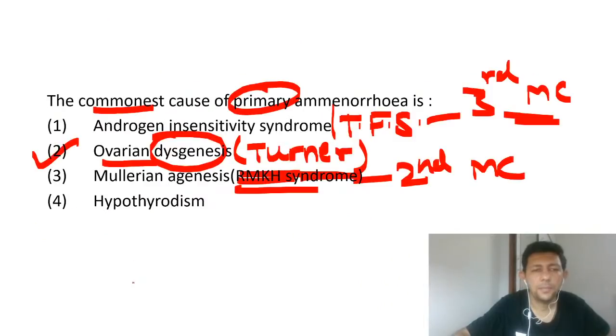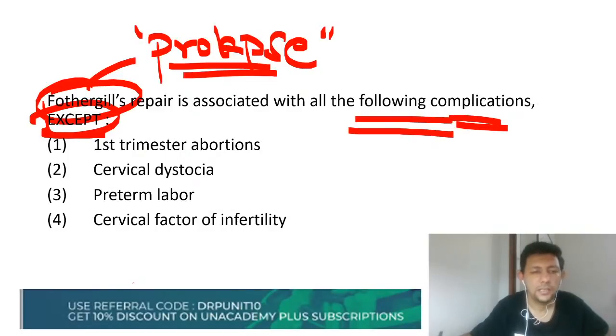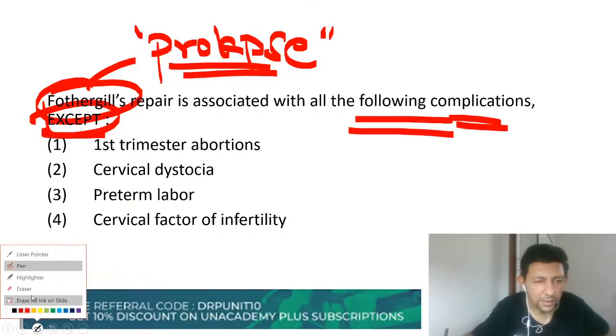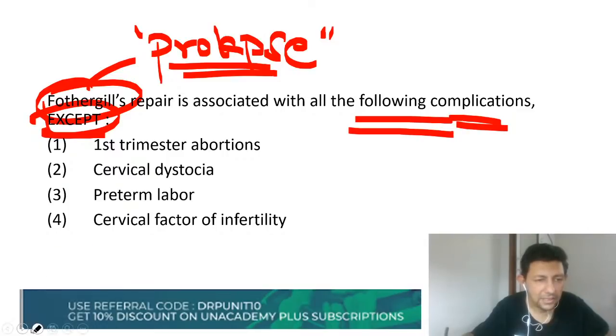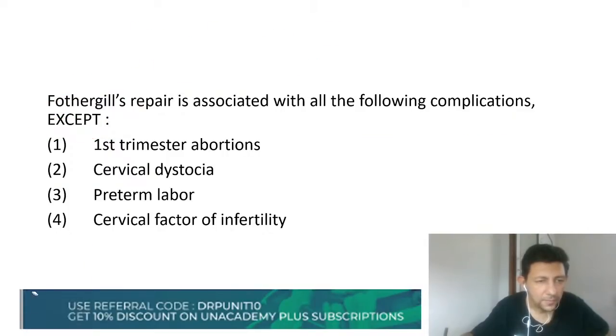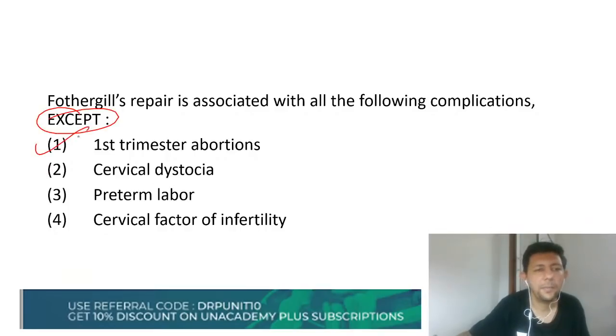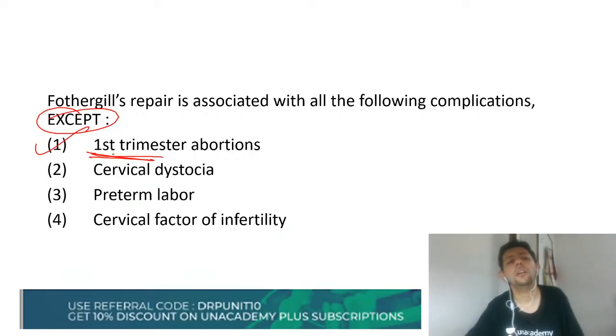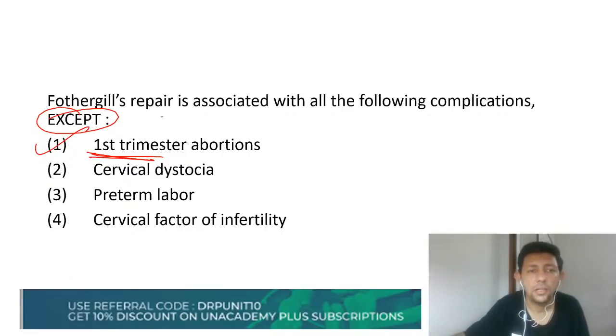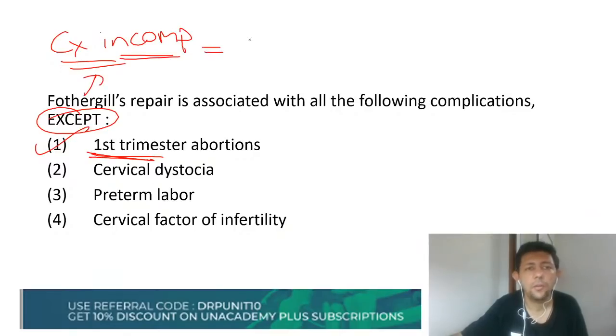Now if we go back to the MCQ, now all of you know the answer to this very, very important MCQ. Let's say the answer to this MCQ is all except first trimester abortion. Okay, the causes of abortion in the first trimester mainly are chromosomal and genetic. Fothergill operation will always give rise to cervical incompetence, and cervical incompetence will give rise to repeated second trimester abortion.